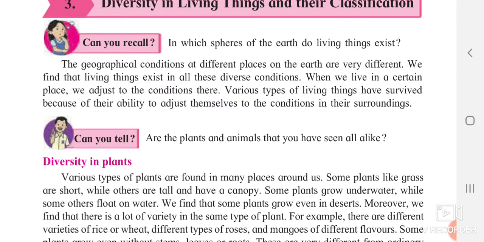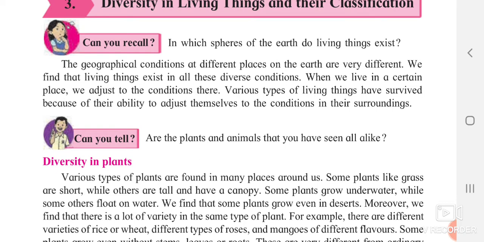In which sphere of the earth do living things exist? Can you tell me in which sphere they exist? We know the three spheres. Yes or no? So we can tell this answer. In which sphere do they exist? Yes, in the hydrosphere, in the atmosphere, where they use the air for their survival, and the lithosphere.